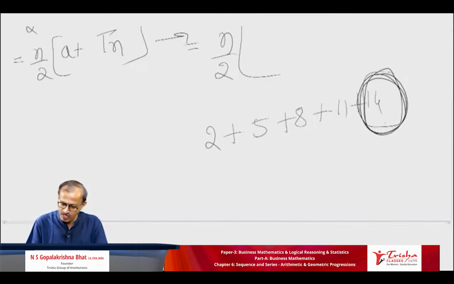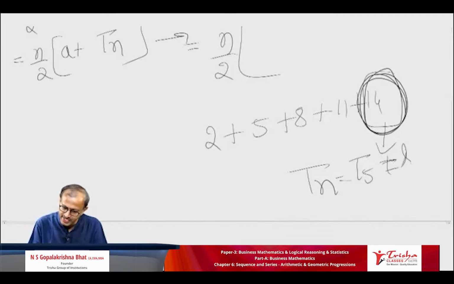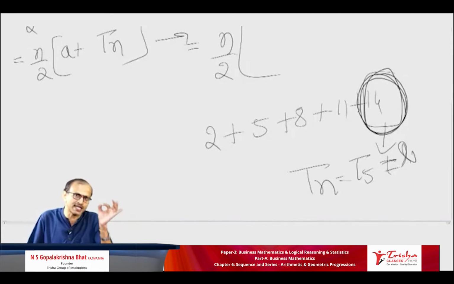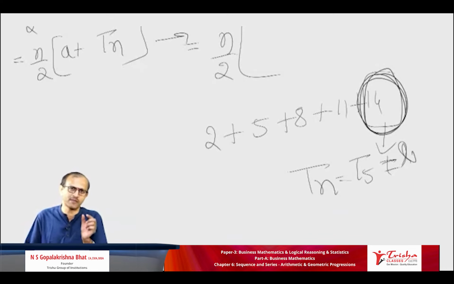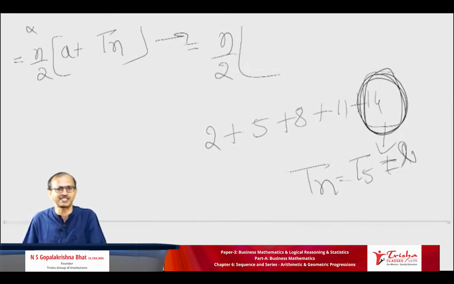I call this the nth term. If there are only 5 terms, n is 5 here, and this last number I can also call L. L means last. For example, with 100 terms, if you know the 100th term, it is called L or Tn. Tn and L are both the same. L for last, A for the first letter. The first number is A and the last one, don't tell me Z, it is L. Hope all of you are clear with this.